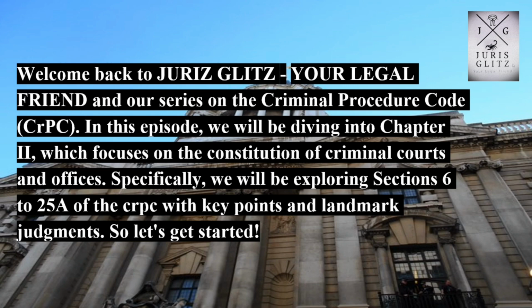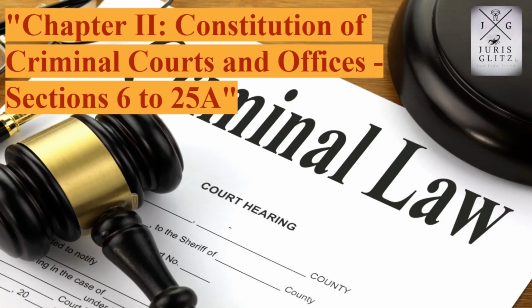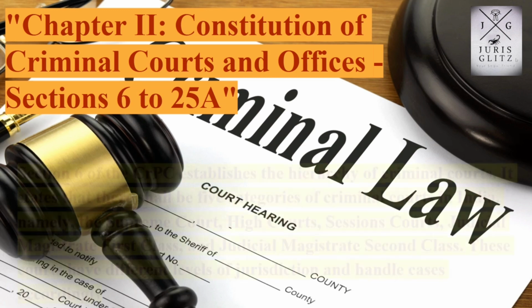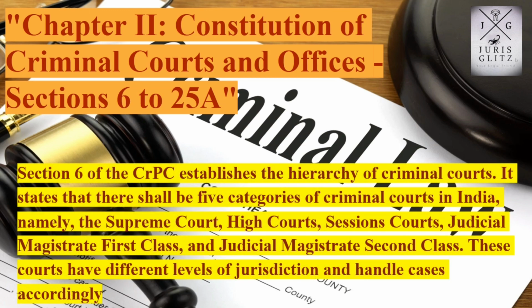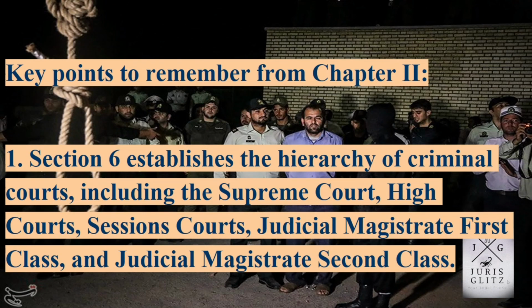So let's get started. Chapter 2, Constitution of Criminal Courts and Offices, Section 6 to 25A. Section 6 of the CrPC establishes the hierarchy of criminal courts. It states that there shall be 5 categories of criminal courts in India, namely, the Supreme Court, High Courts, Sessions Courts, Judicial Magistrate First Class, and Judicial Magistrate Second Class. These courts have different levels of jurisdiction and handle cases accordingly.